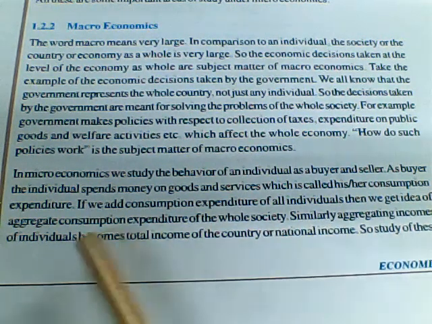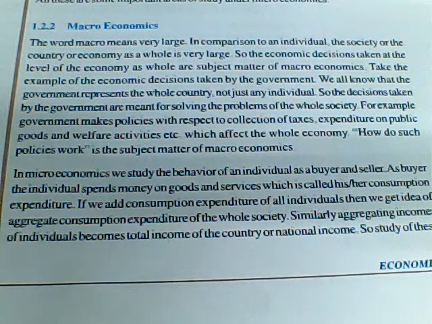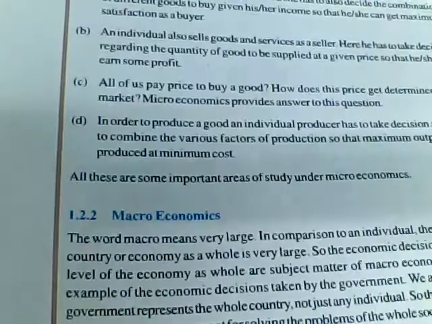Similarly, the aggregated incomes of individuals become the total income of the country. In exactly the same way, the income a person is getting is converted to the society, society to the city, city to the state, state to the nation. We put all of it together, and that will become the per capita income, or our national income, our country's income for the year.